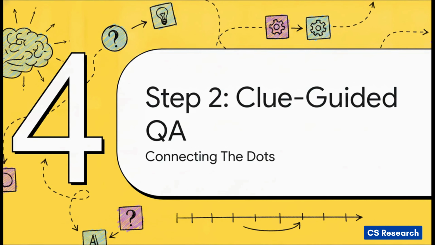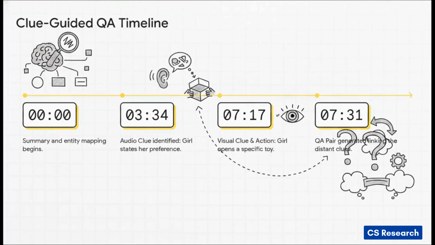Which brings us to Section 4. Step 2. Clue-guided QA, teaching AI to connect the dots. Now, the researchers didn't just want the AI to answer super basic questions like, is there a girl present? No way. They wanted deep reasoning. Let's walk through this timeline derived from the paper's framework.